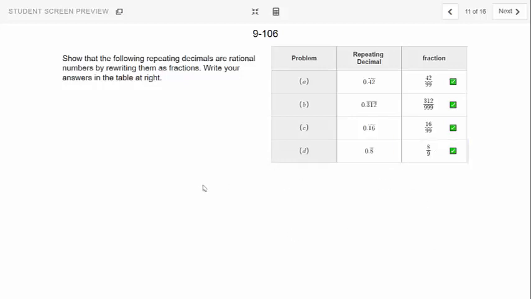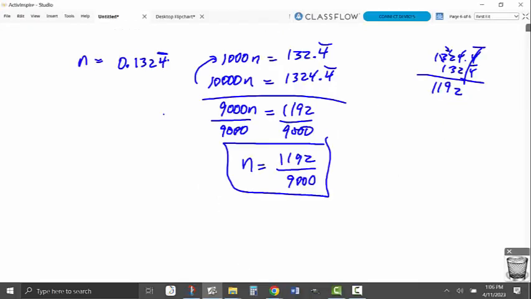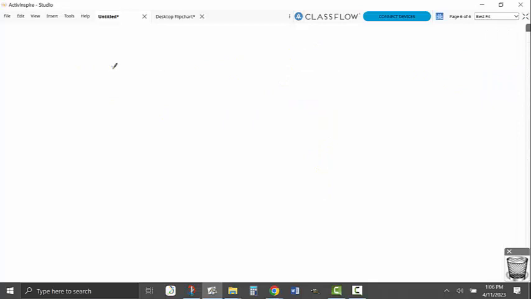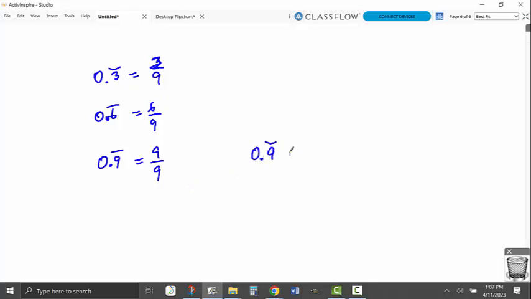Interesting thing. If 0.3 bar equals 3 over 9, and 0.6 bar is 6 over 9, then 0.9 bar must be 9 over 9, which means 0.9 forever is actually equal to 1.